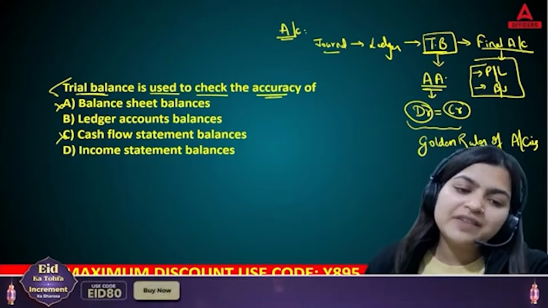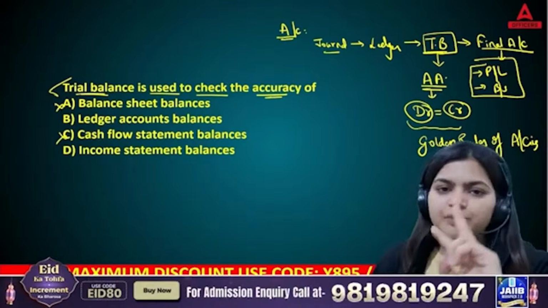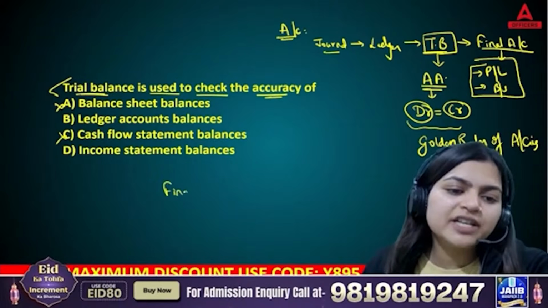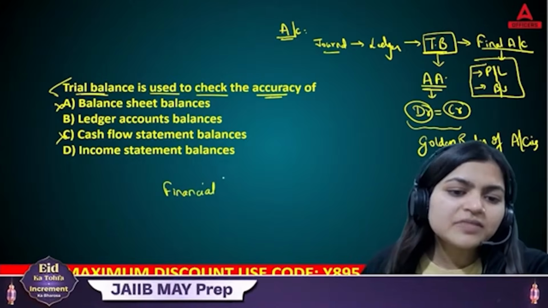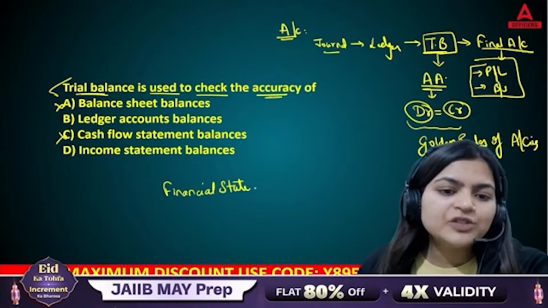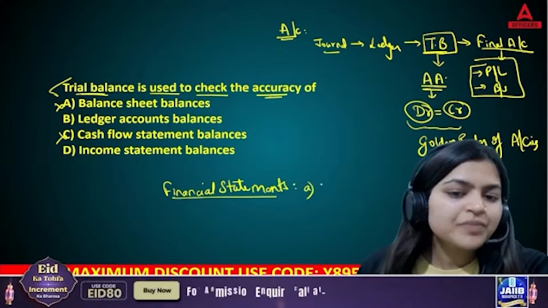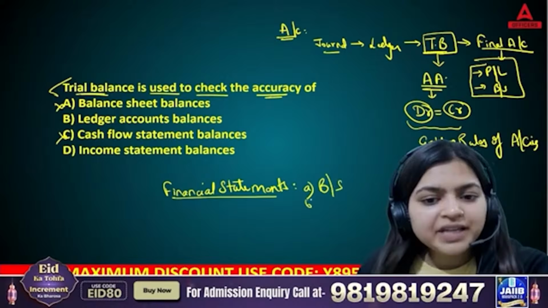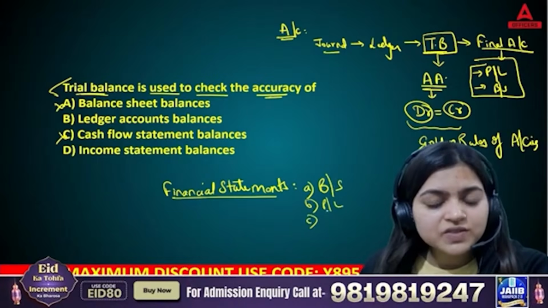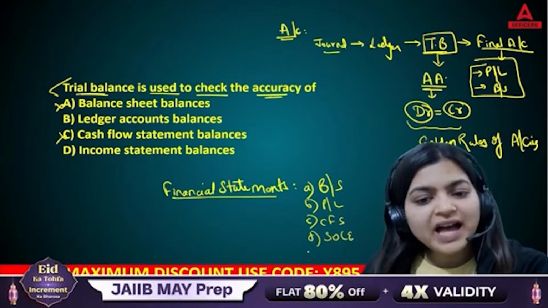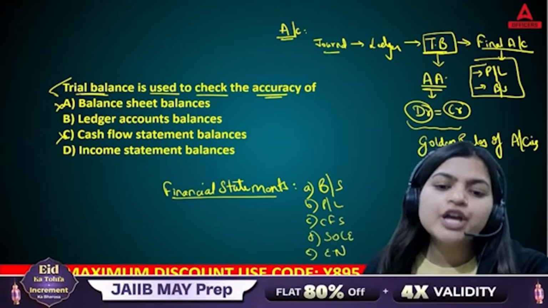No. Now when we say final accounts, in which we prepare two things, P&L and balance sheet, we have one more thing, which is financial statements. As per these financial statements, we prepare different statements, like A, again balance sheet, B, P&L account, C, cash flow statement, D, SOCIE, and E, explanatory notes.